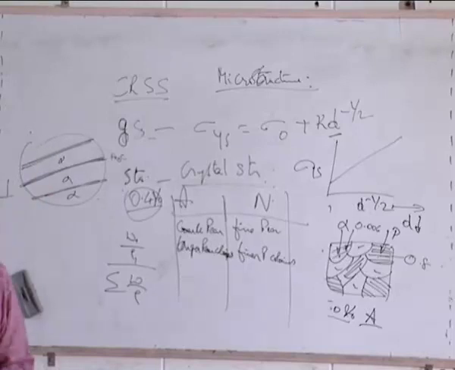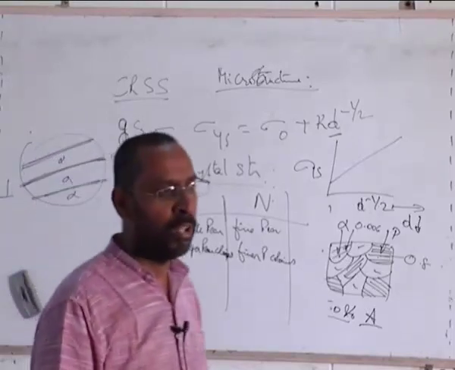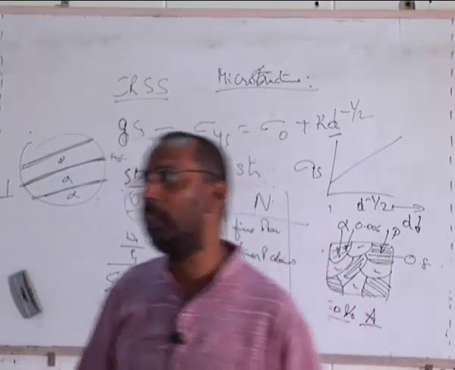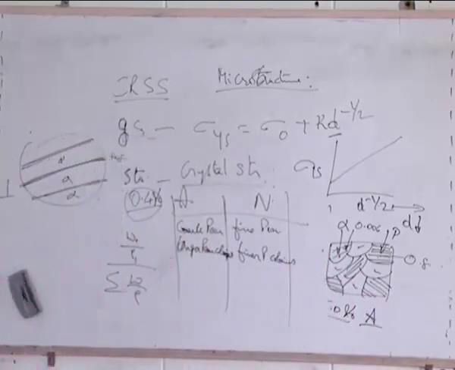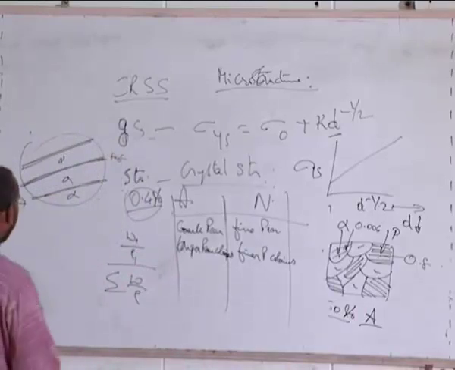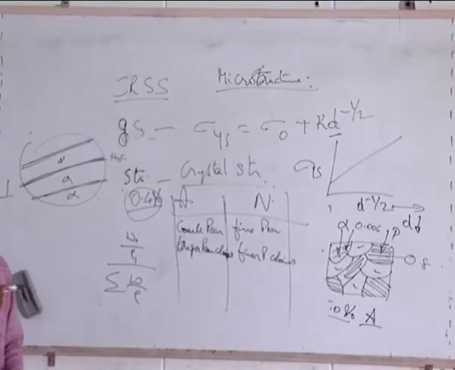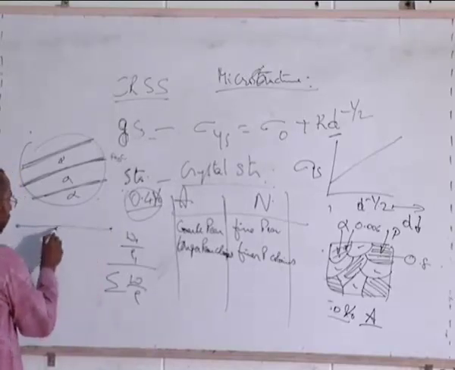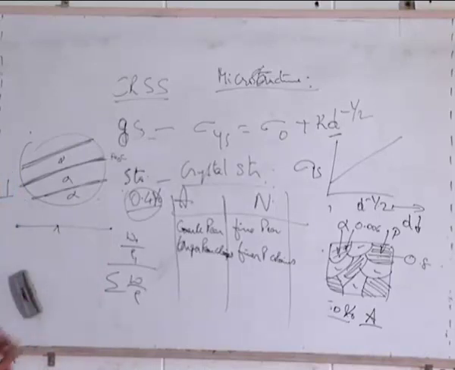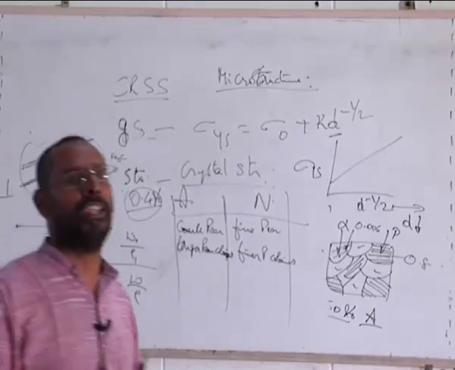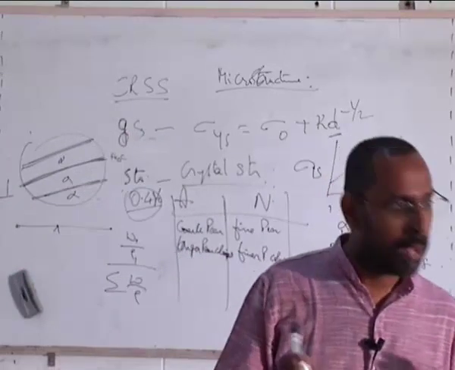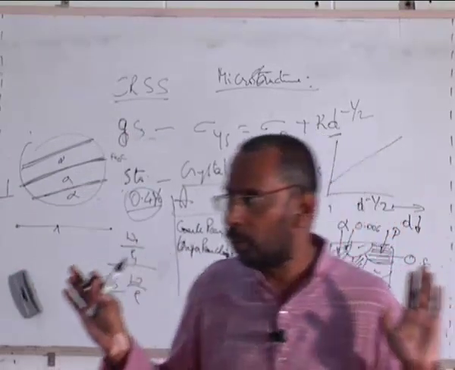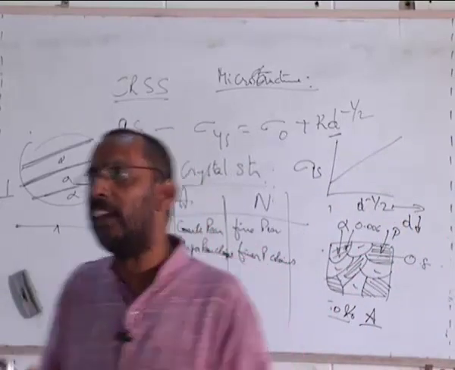The reason is, if you calculate again using the lever rule, how much ferrite will be there in perlite? In perlite, how much ferrite is there? If I want to know how much ferrite is there in perlite, what kind of a lever should I use? Again I put here, and what are these 2 points and what is this? My question, please listen carefully. How much ferrite is there inside the perlite? Perlite is nothing but ferrite plus cementite, that much is known. Now I want to know how much ferrite is there inside the perlite.